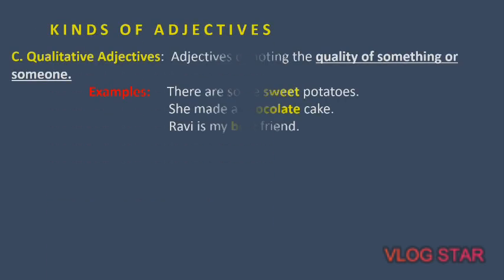Now the third category is the qualitative adjective. What is a qualitative adjective? A qualitative adjective refers to the quality of a noun, a person, or a thing. It is generally termed the qualitative adjective or adjective of quality. You can see in the examples given: sweet potatoes, chocolate cake, and best friend. These adjectives, sweet, chocolate, and best, refer to the quality of the nouns potatoes, cake, and friend. Since they refer to the quality of the noun, they are termed qualitative adjectives or adjectives of quality.